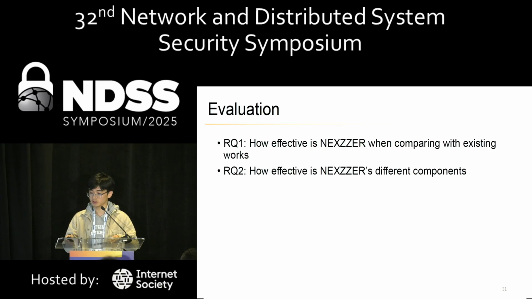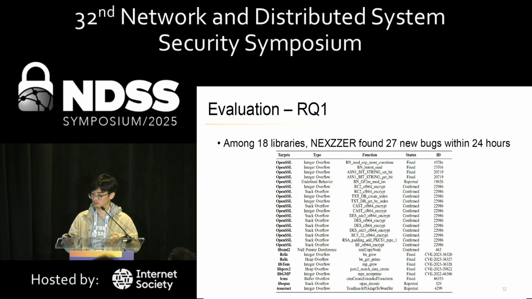For evaluation, we summarized two research questions. First, how effective is it, especially when compared with existing works? And second, how do its different components contribute to its performance? For the first question, we tested Nexer on 18 libraries, and it found 27 new vulnerabilities within 24 hours, with 5 CVEs assigned currently.